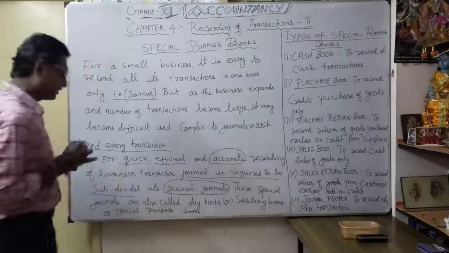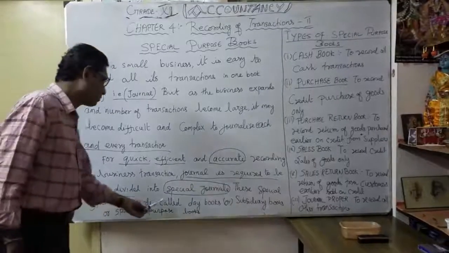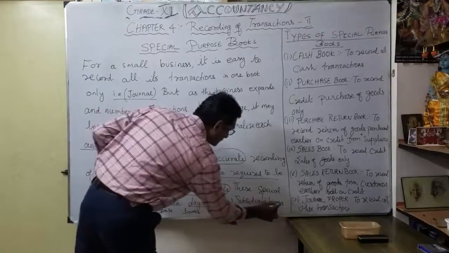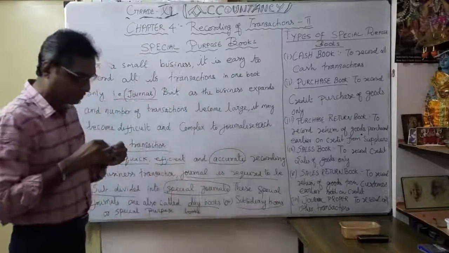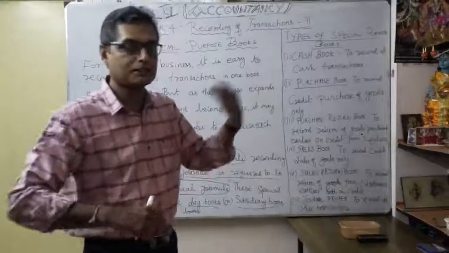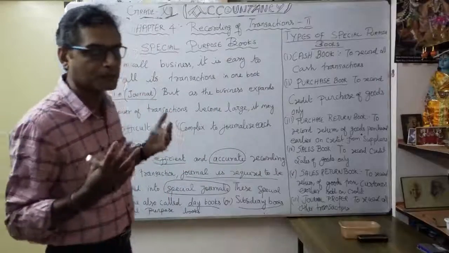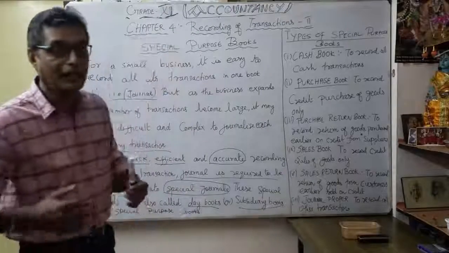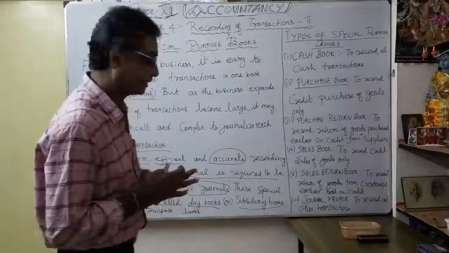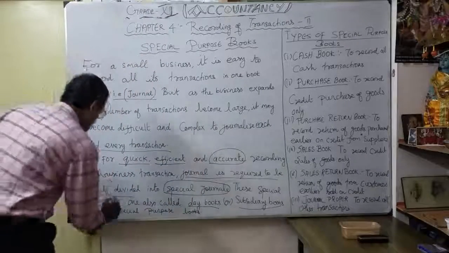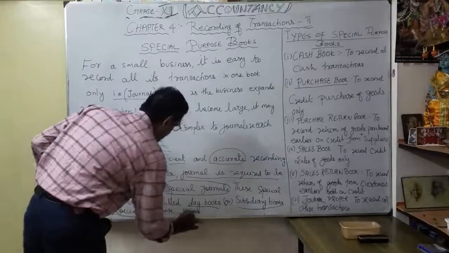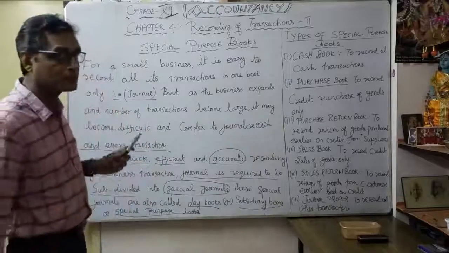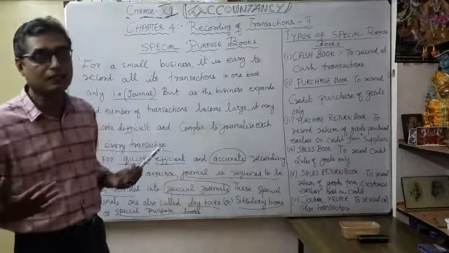These special journals are also called day books or subsidiary books. What are subsidiary books? Except for one book, the other remaining books, which we are going to discuss one by one. The other names are subsidiary books, auxiliary books, extra books, or special purpose books. You understood. So why is there a requirement for special purpose books? Only because when you want to expand the business, more transactions will come.